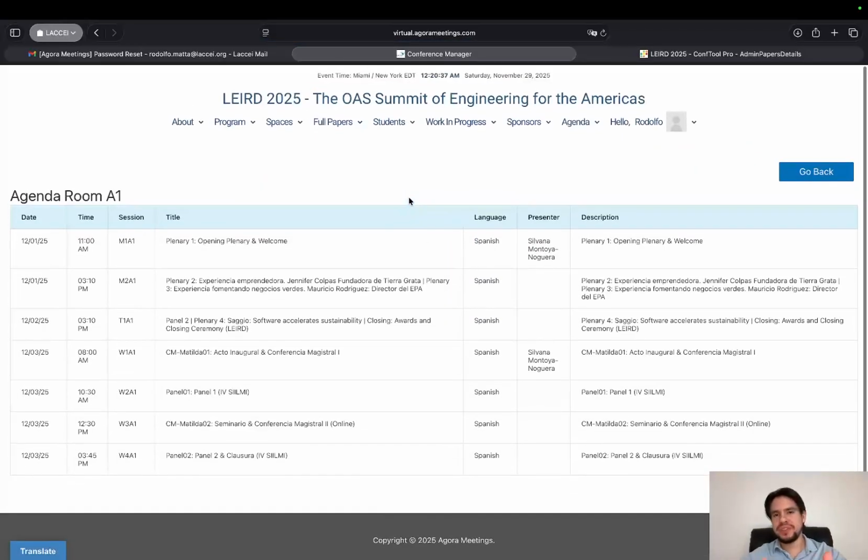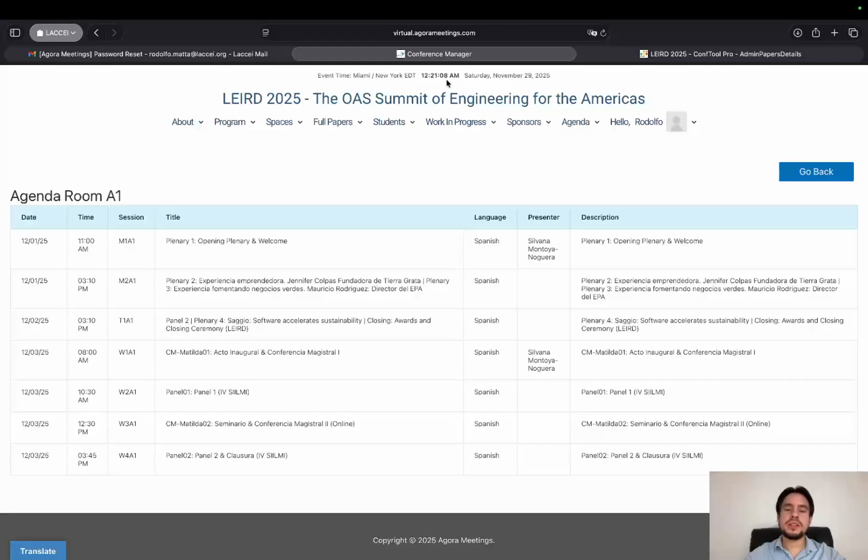Here you can see, once again, all the sessions happening in this room. First of all, we will have the opening plenary and a welcome address on December 1st. That's Monday at 11 a.m. So how can I be sure that I'll be there, or if that's the time in my location? Well, every page on Agora Meetings at the top has this live clock, and it says event time in Miami, New York, and it's 12:21 a.m.